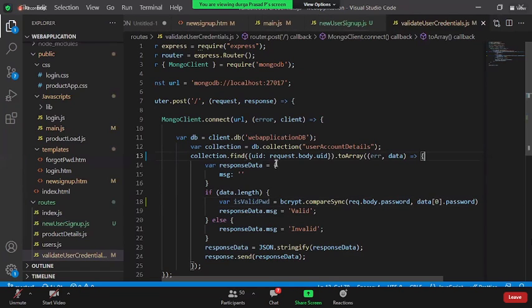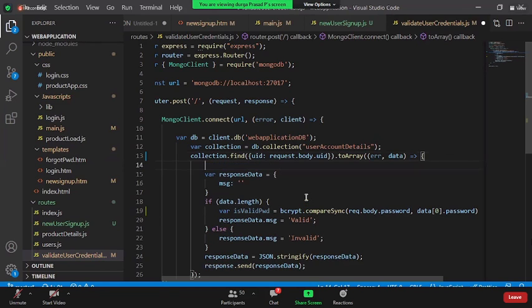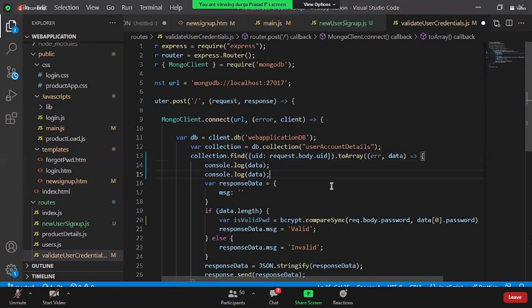When I'm saying the find method, obviously you get an array of objects. Under that, you will have the password details, or let me show you. Now I say console.log data. This is the data inside the database. Let us see what data is inside the database.